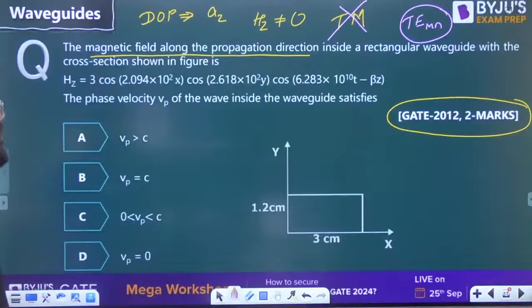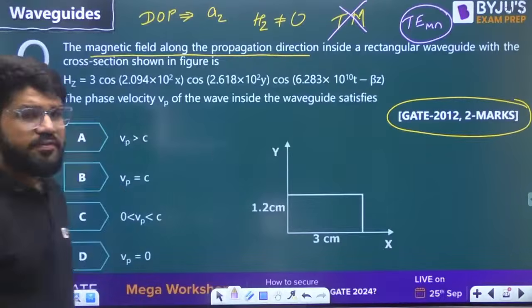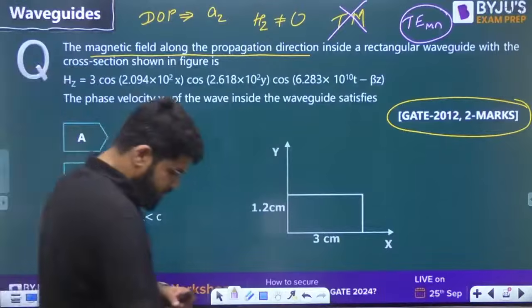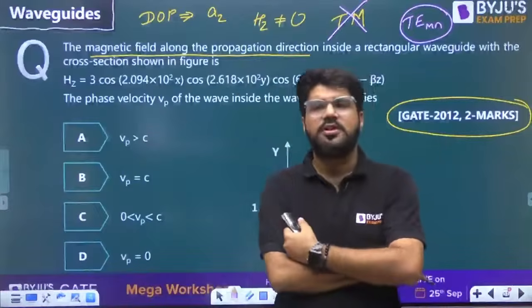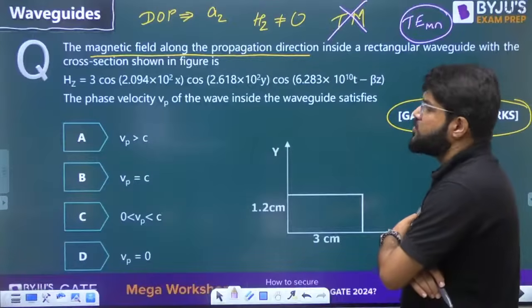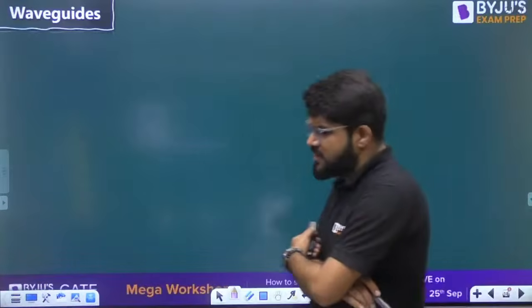Phase velocity of the wave inside the waveguide satisfies how much? Now let's see. Phase velocity of the wave inside the waveguide satisfies how much?